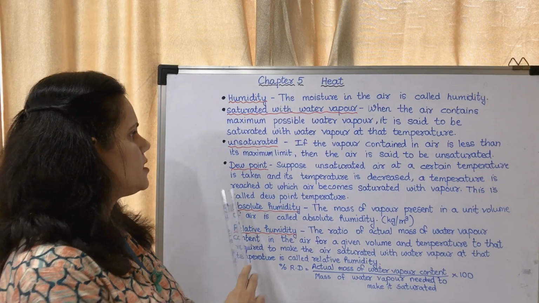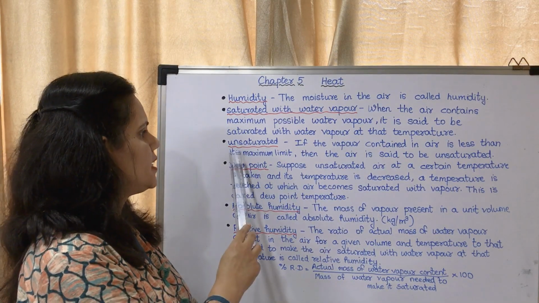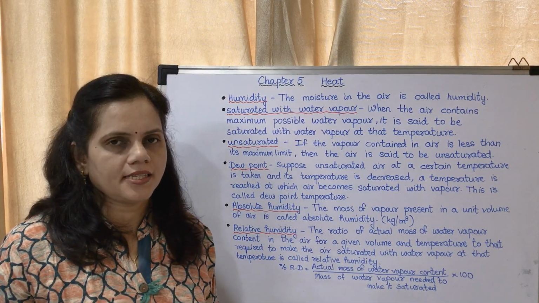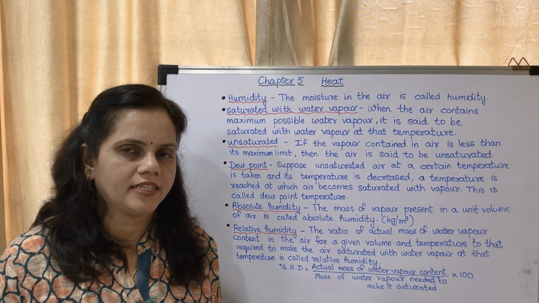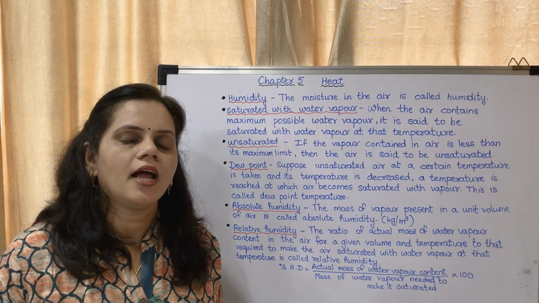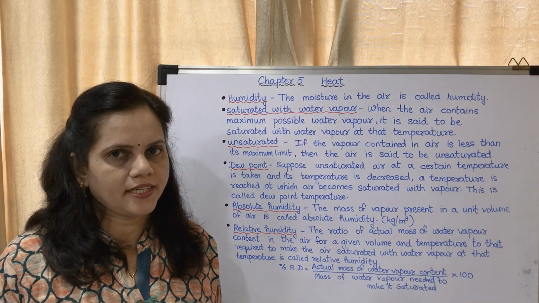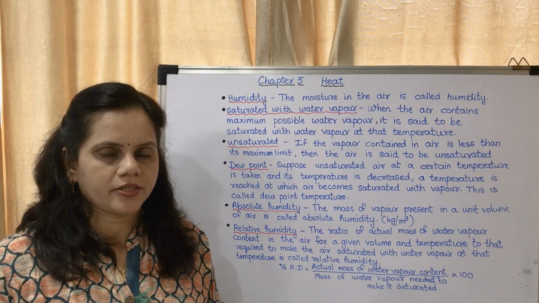Now we will see what is unsaturated. If the water vapor contained in air is less than its maximum limit, then the air is said to be unsaturated. Hope you have understood saturated and unsaturated. Saturated means having the maximum limit, and if it is below the maximum limit, then it is said to be unsaturated. Okay, now the next is dew point.